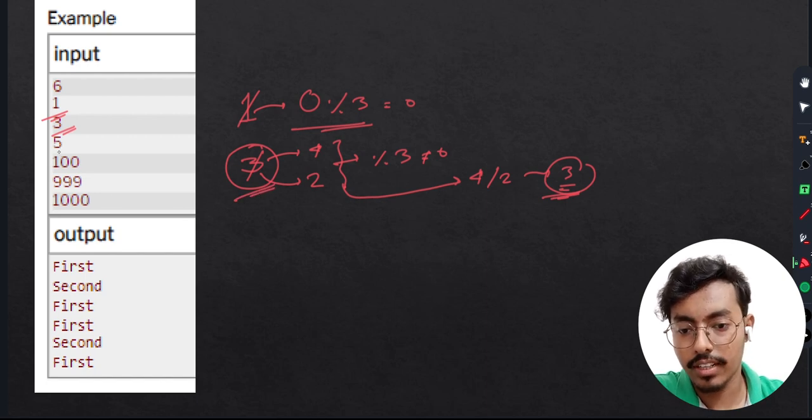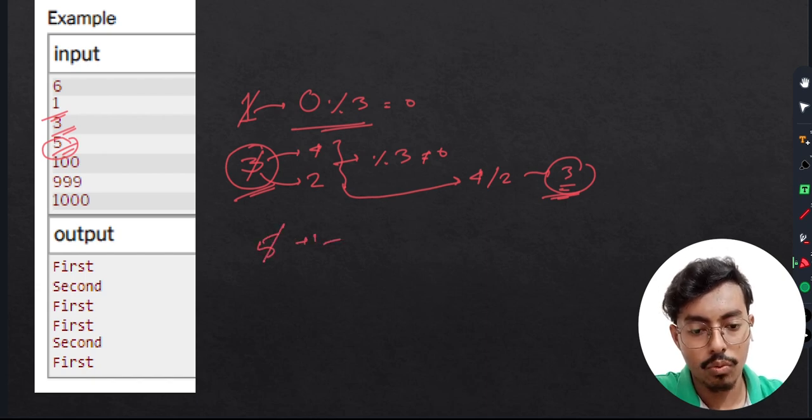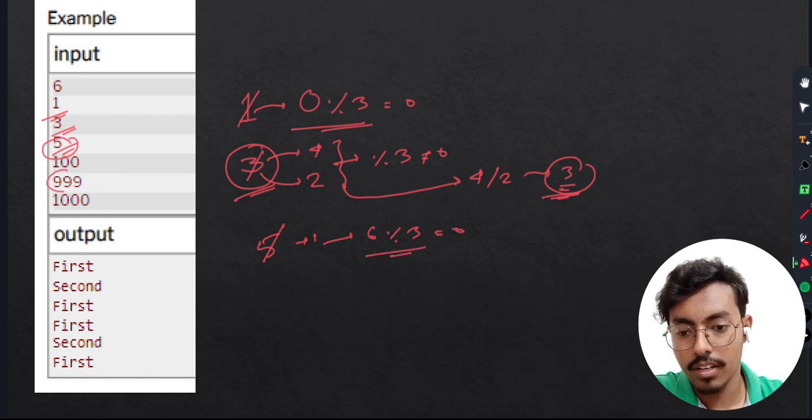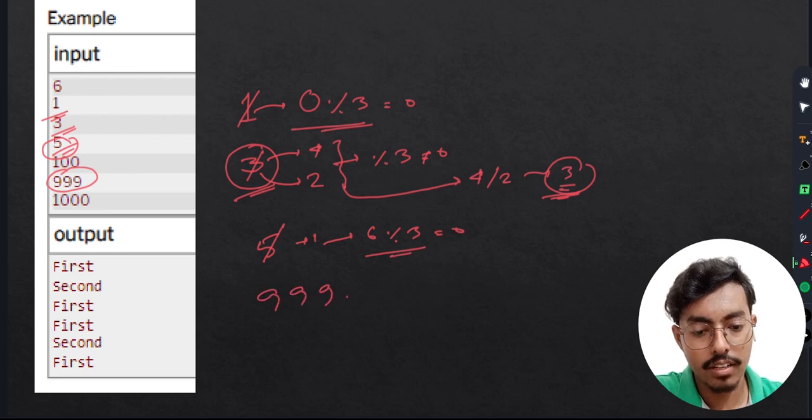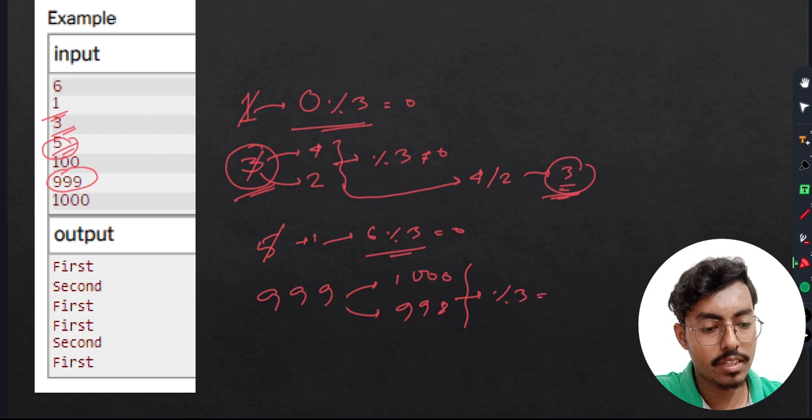Let's take another example, 5. If we start with 5 and increase it by 1 and make it 6, it is divisible by 3. Let's take another example like 999. If Vanya increases it by 1 and makes it 1000, or decreases it by 1 and makes it 998, in both cases it is not divisible by 3, right?